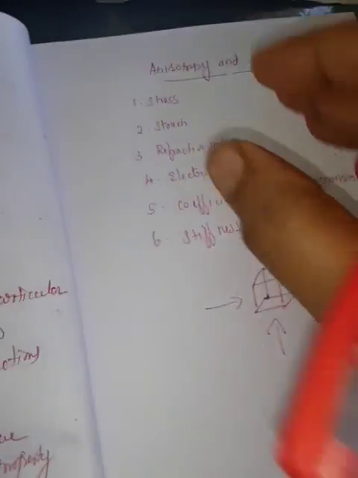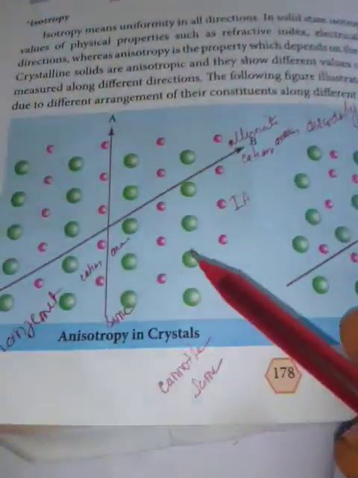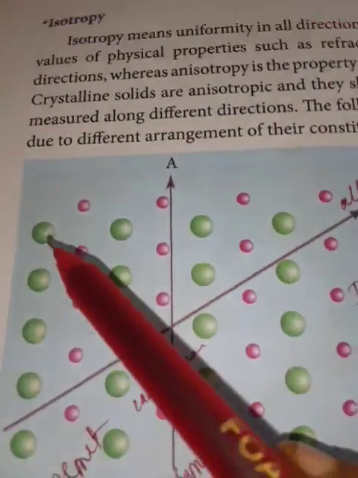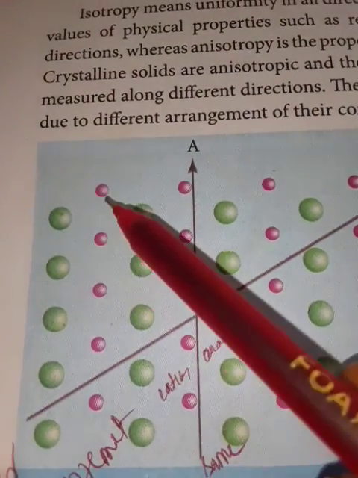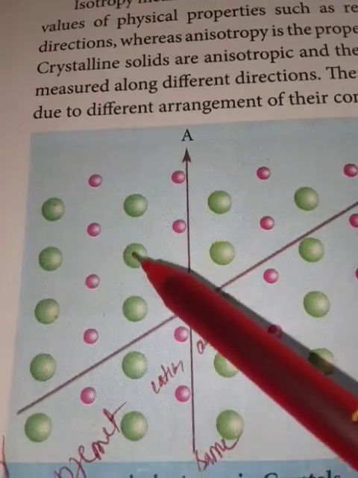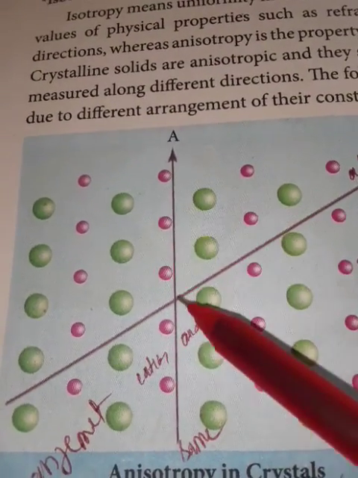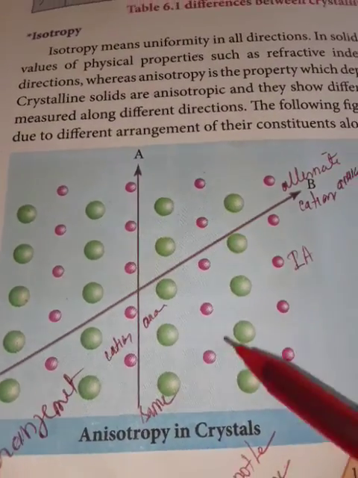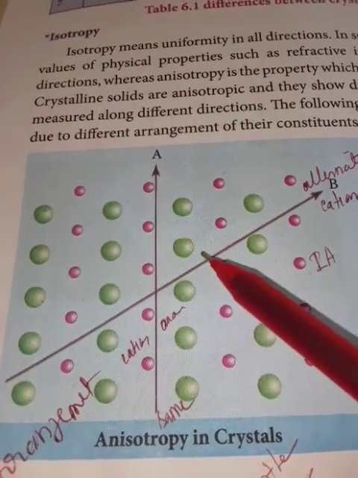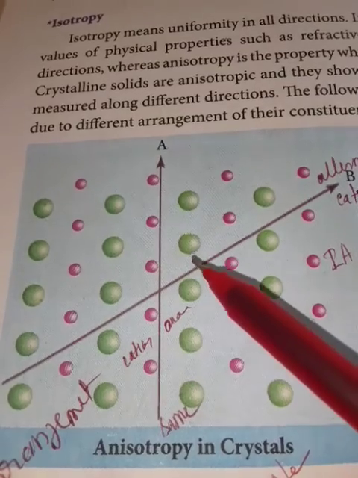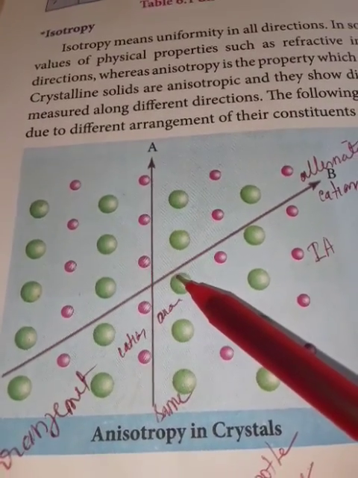In a book, a diagram is given. See here, an orderly arrangement: a bigger sized atom, then a smaller sized atom, then a bigger sized atom, then a smaller sized one, likewise orderly arranged. Orderly arranged means crystalline solid. In a crystalline solid there is only orderly arrangement.